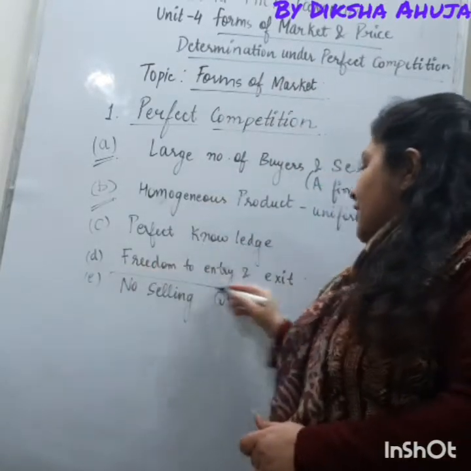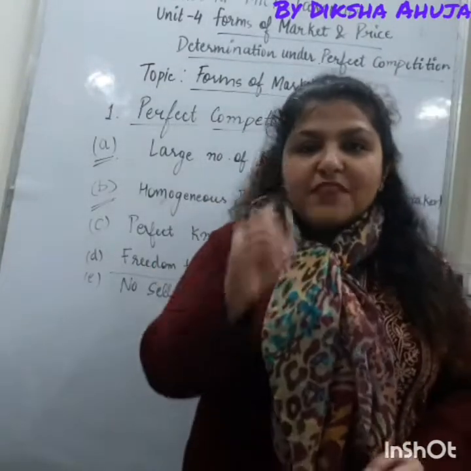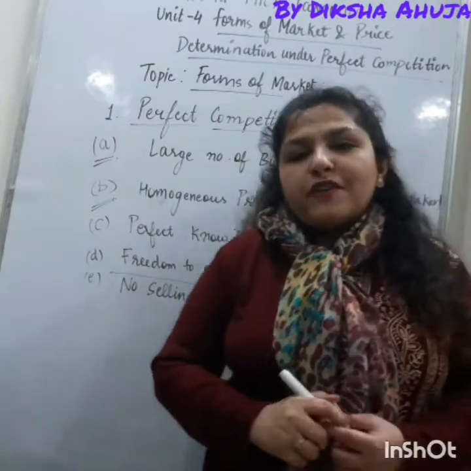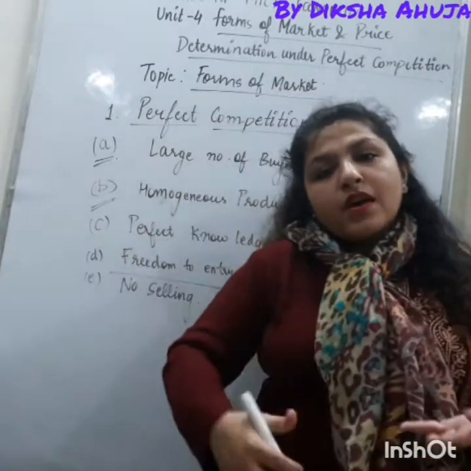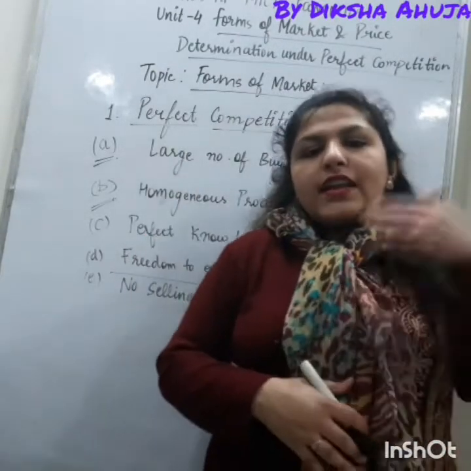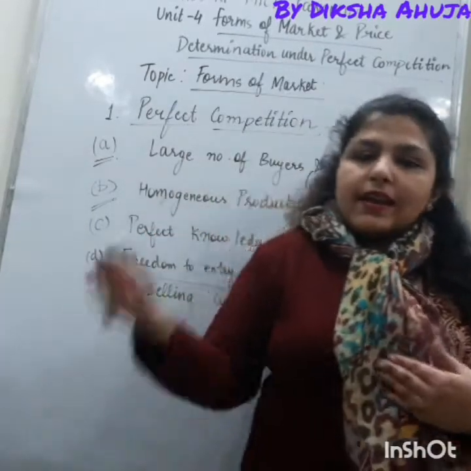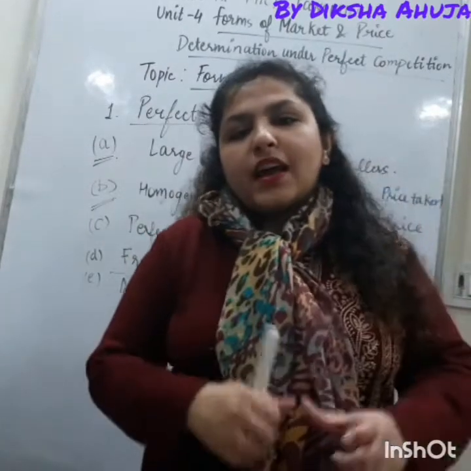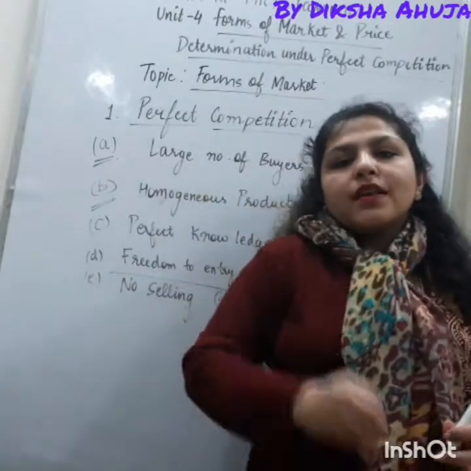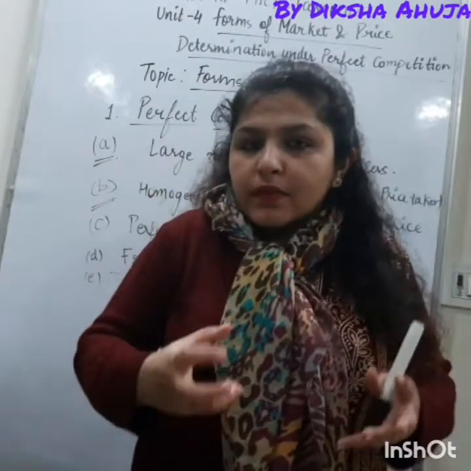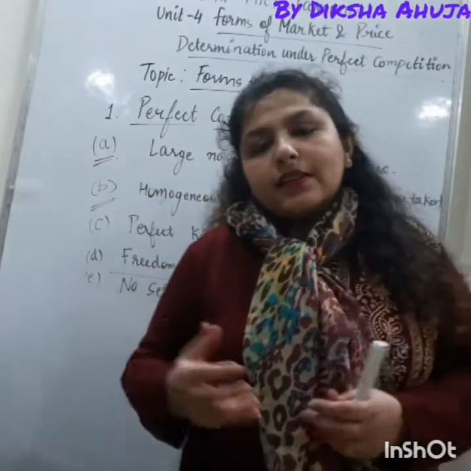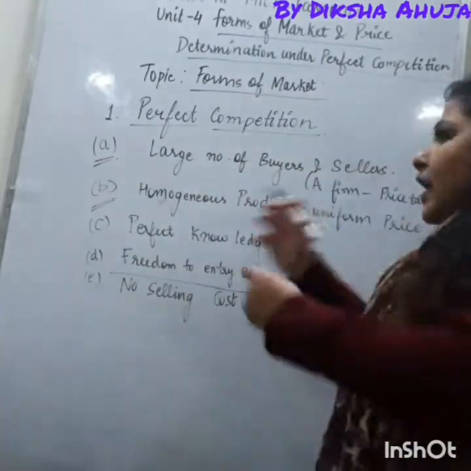Another very important feature of perfect competition is freedom of entry and exit: any firm is allowed to enter or leave the industry at any point of time. Let's say the firms are earning abnormal profits.